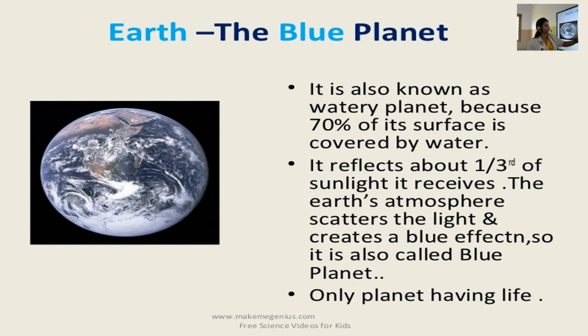Second point, it reflects about one-third of the sunlight it receives. The Earth's atmosphere scatters the light and creates a blue effect, so it is also called the blue planet. Third point, the only planet having life in it.